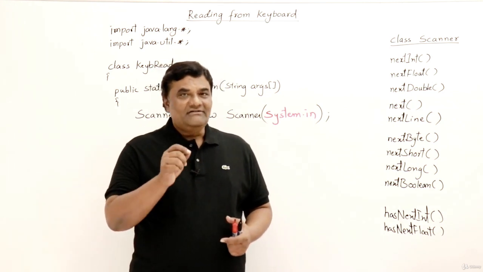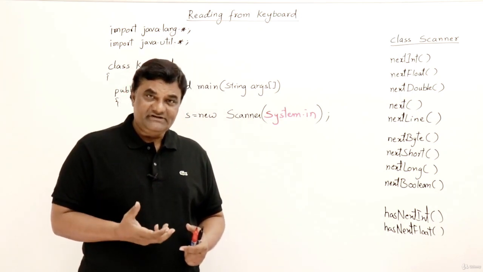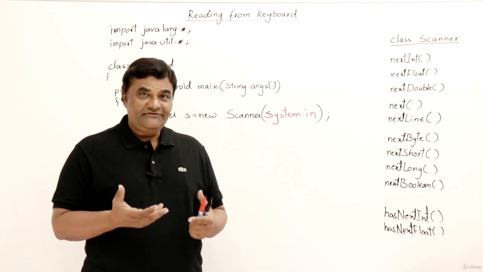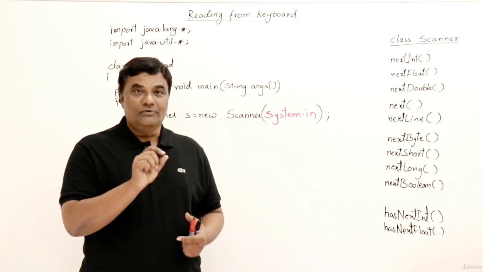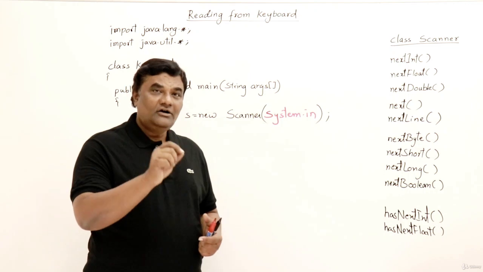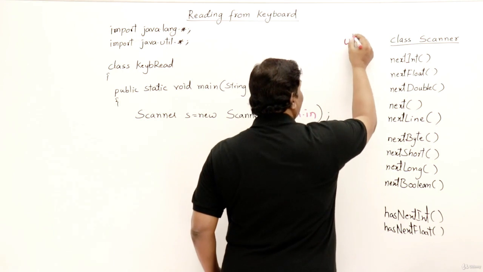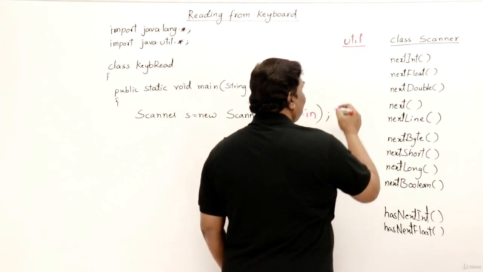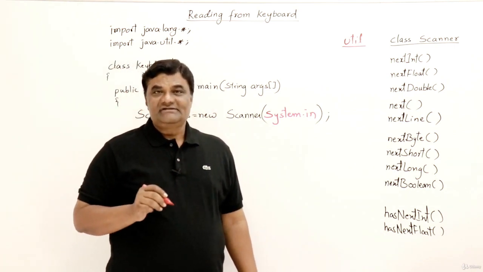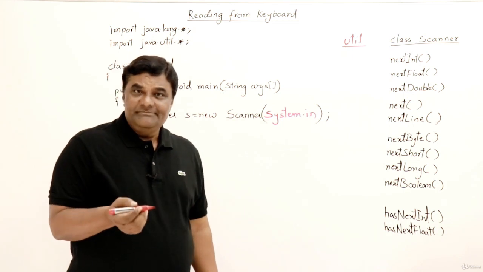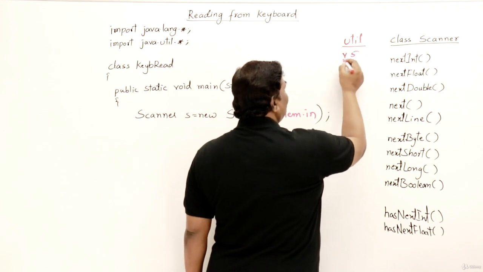Let us see. See, Java provides a class called Scanner that is used for reading the data from different sources. So what could be the different types of sources? We will learn that later. But here we will learn how to read it from the keyboard. So keyboard is a source. So from there, how to read the data. So the class is available and this class is present in the util package. As I said earlier, there are built-in packages in Java and one of the packages is called util. So this class is present in the util package, or utility package. And this class was provided from version 5 onwards.